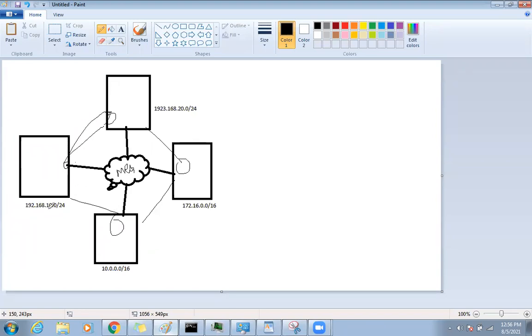Routing means, whatever this network is, this 10.x network. Let's say this is my office 1, 2, this is 3 and 4. If the office 3 people want to talk to office 1, then this route should be in their routing table. Similarly, the office 1 route should be in their routing table.